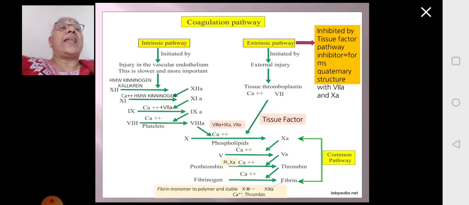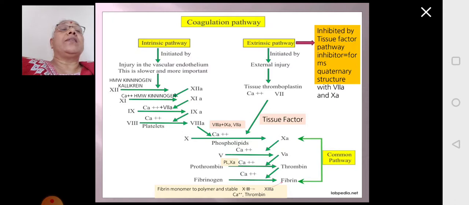Here you need 10A also and phospholipids plus calcium ions. Phospholipids, 10A and calcium ions together will convert prothrombin to thrombin. Thrombin will convert the soluble fibrinogen into insoluble fibrin. Once the fibrin is formed, then the fibrin strands, which are monomers, will come together to form fibrin polymers, and for this to become stable, the inactive 13 will be converted to active 13A.